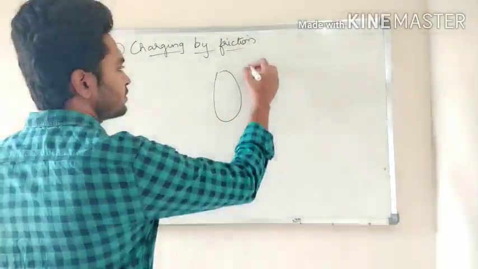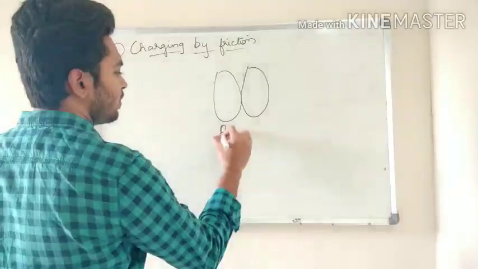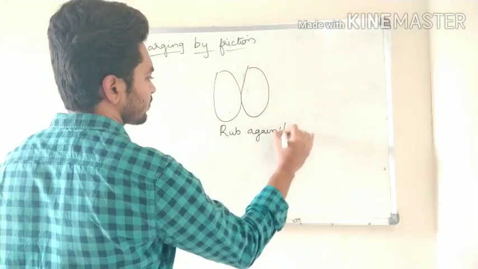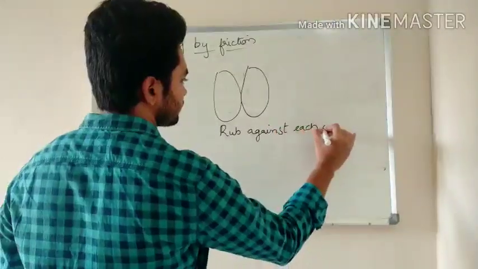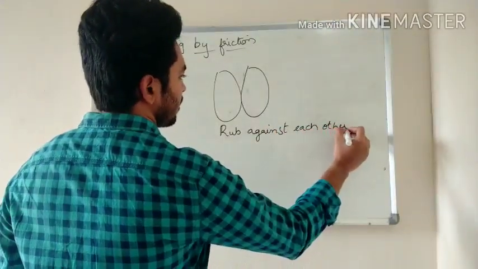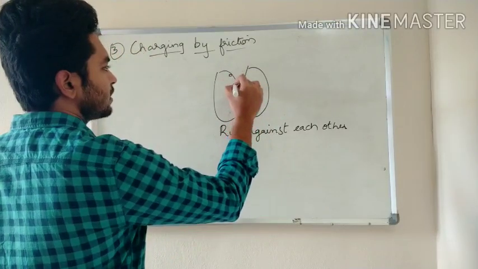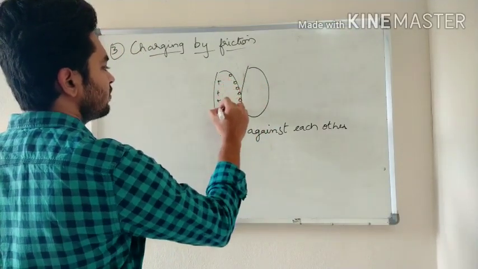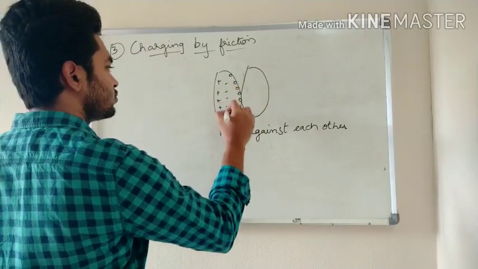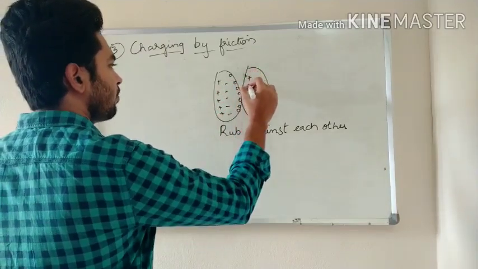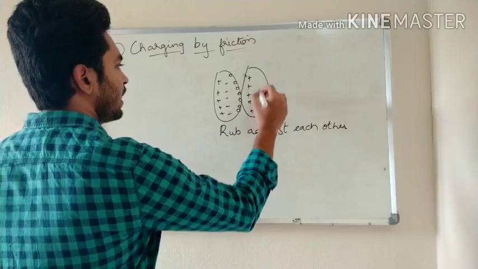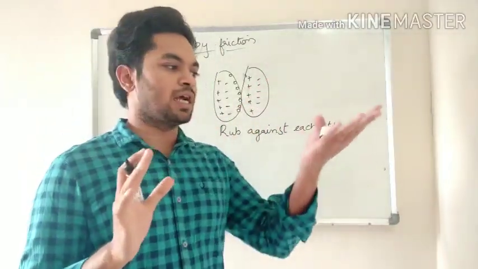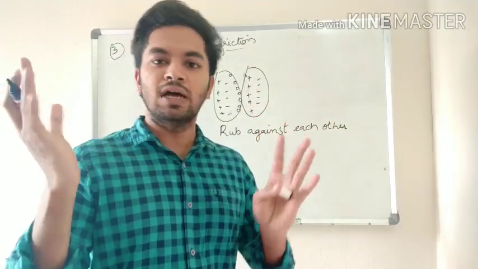These are your two palms. Rub against each other. This has positive and negative also. This is also having positive and negative both, because this is a neutral body. This hand is one neutral body and this hand is the other neutral body.